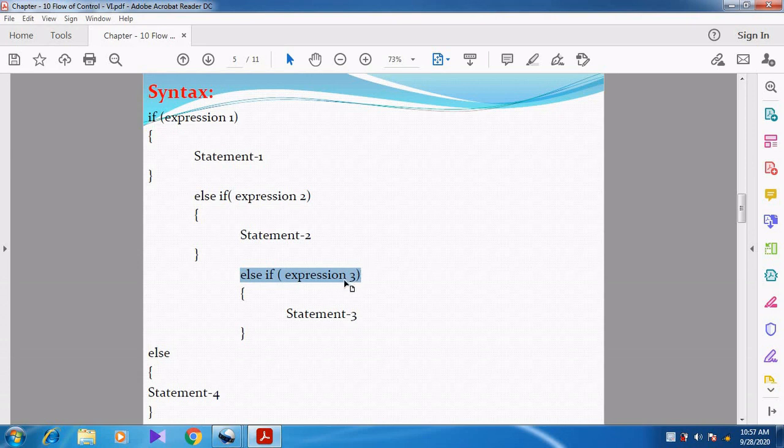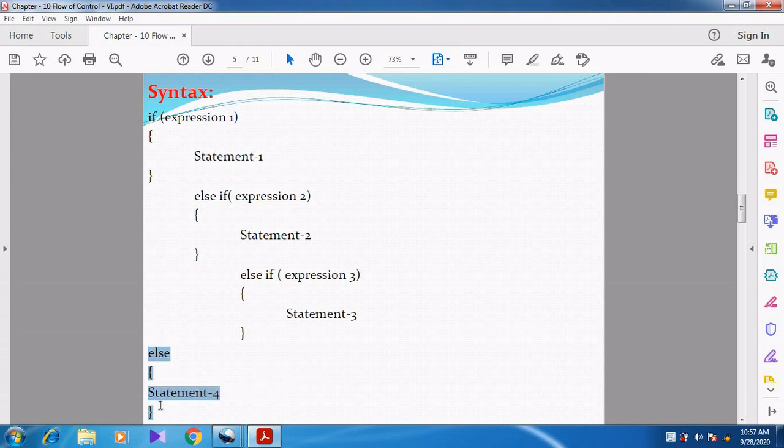If else if expression 3 is true, then statement 3 is executed. But if expression 3 is also false, then we go for the last else statement, that is statement 4 will be executed.